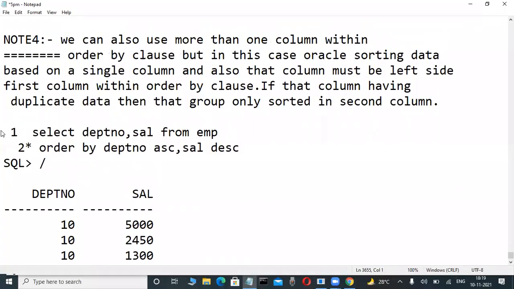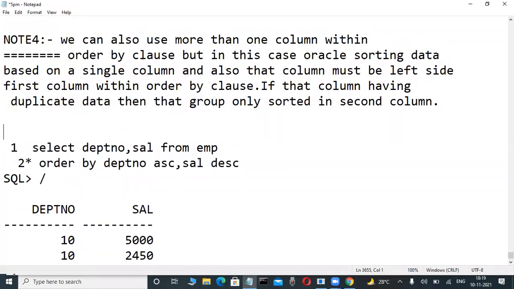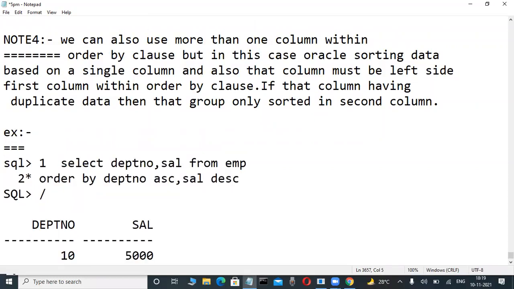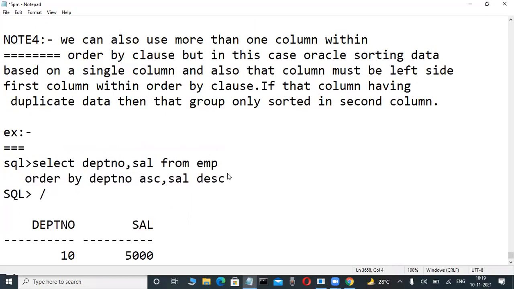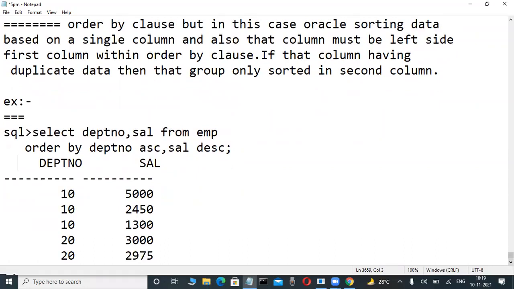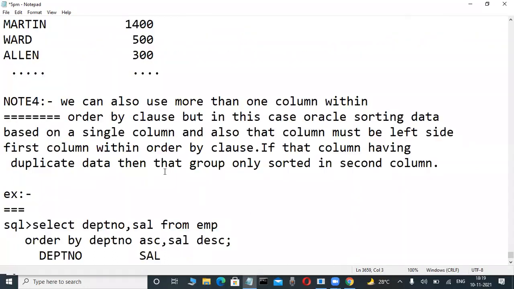Example: write it for your understanding. You have to observe this example carefully in your system, then you will understand. This theory first, enough.